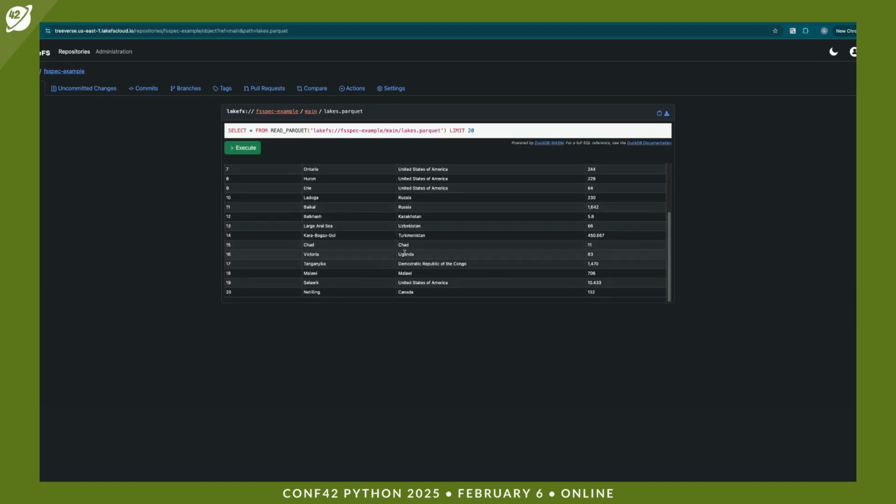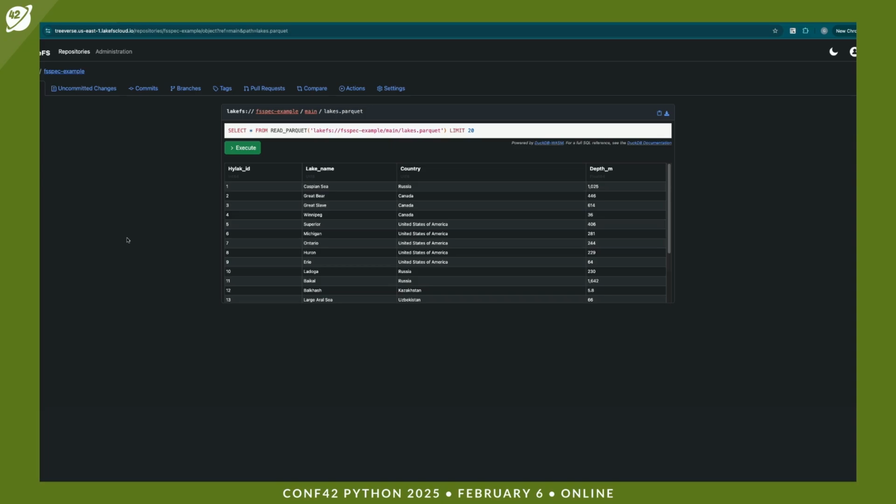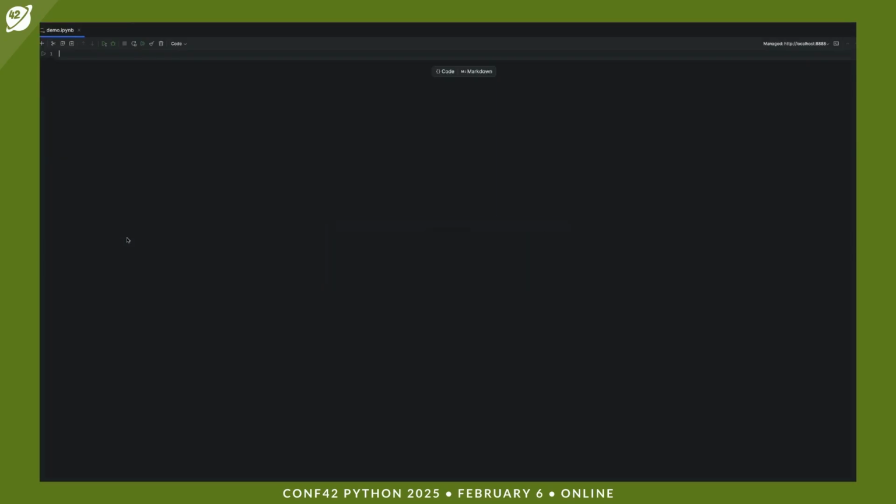And yeah, now let's go back to pandas and use FSSpec and the LakeFS implementation in order to read the data. So the first thing we'll do is import pandas and create a data frame from the lakes parquet file.